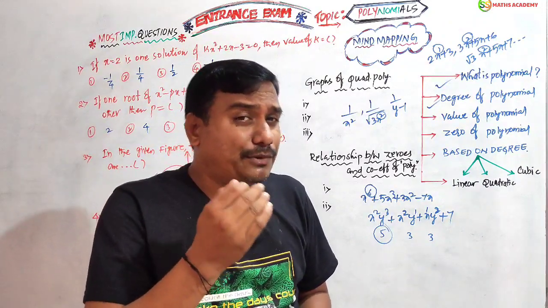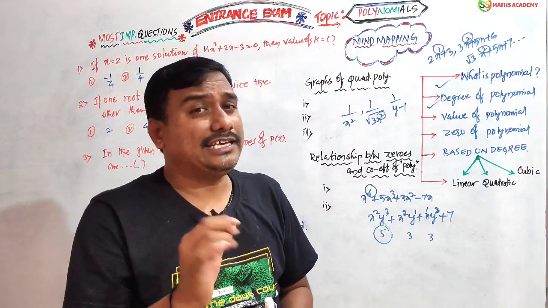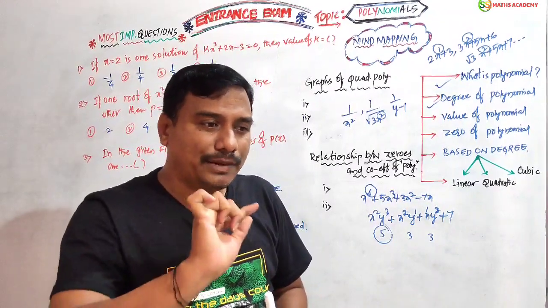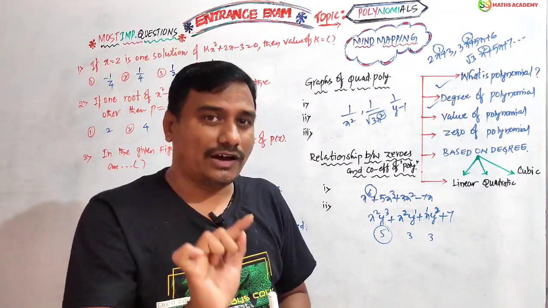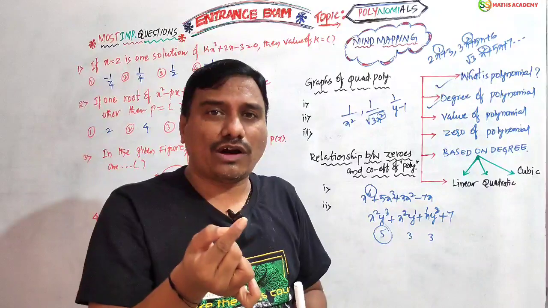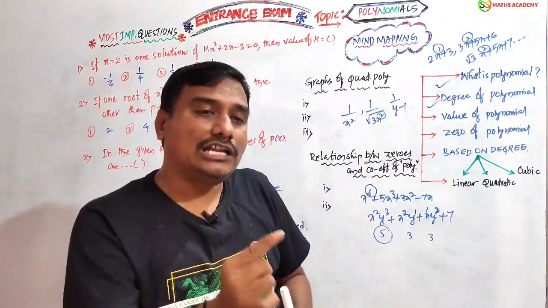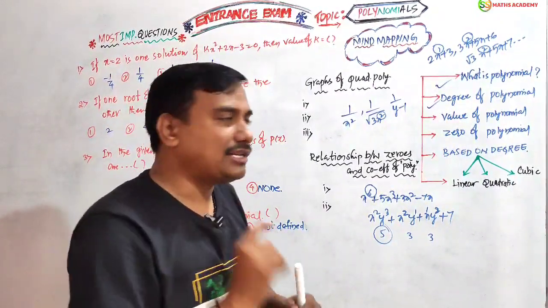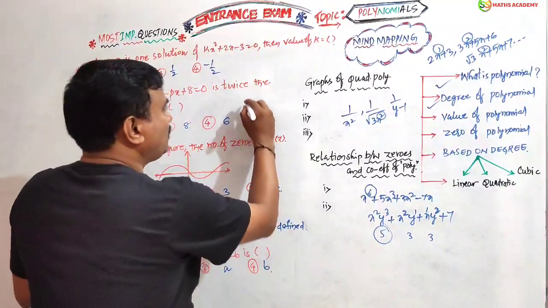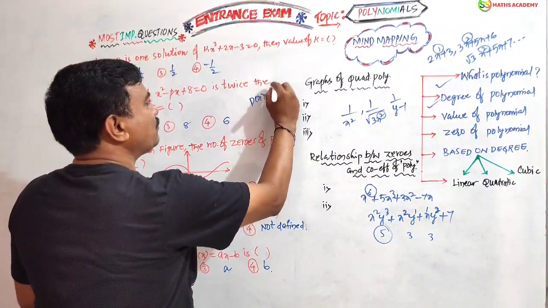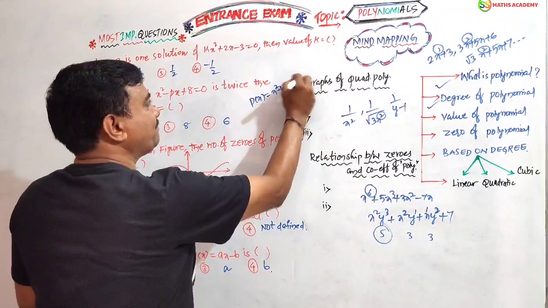If p of x is a polynomial and k is any real number, in the place of x we have to substitute that value k, and we should get some value. That is called the value of the given polynomial. Suppose you have p of x equals x square plus 5x plus 6.